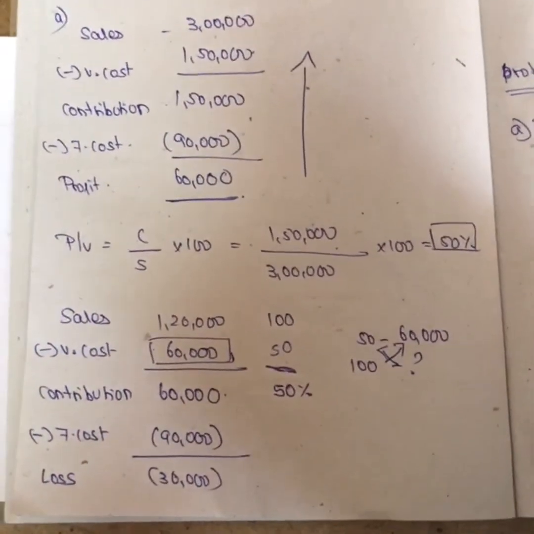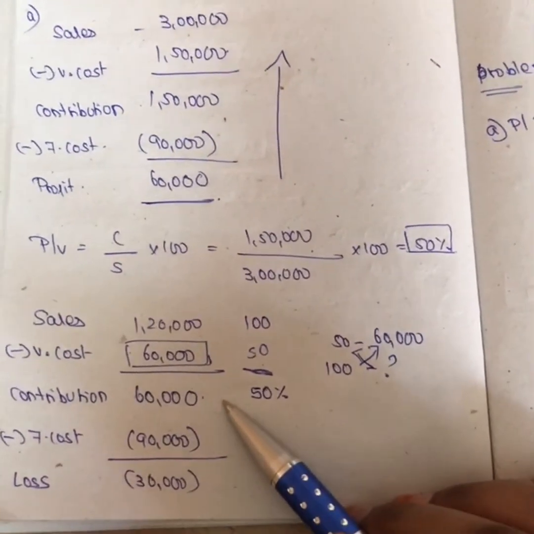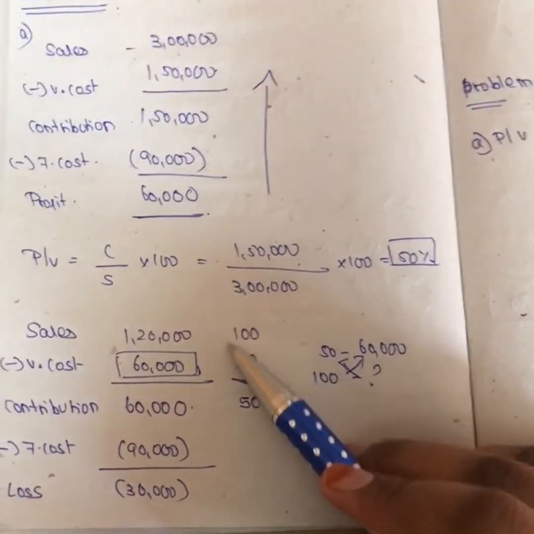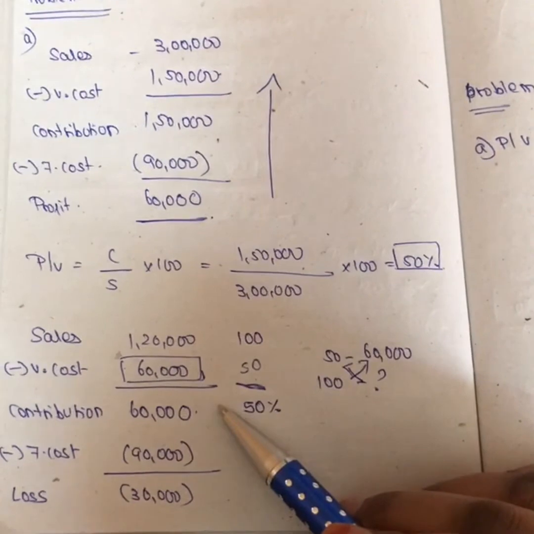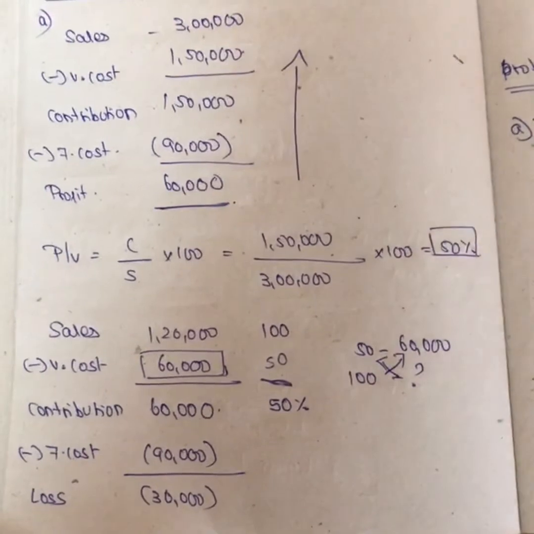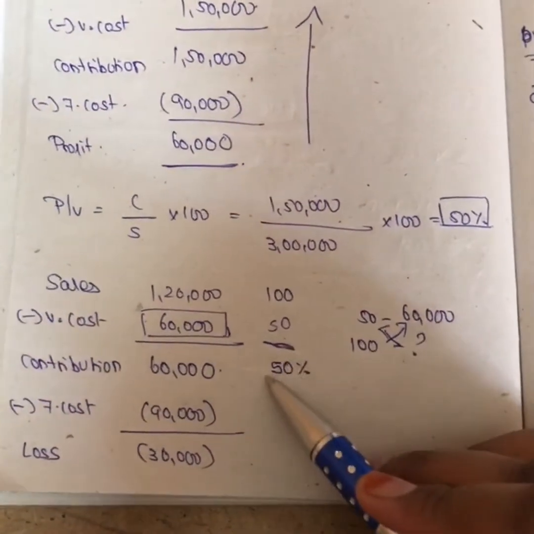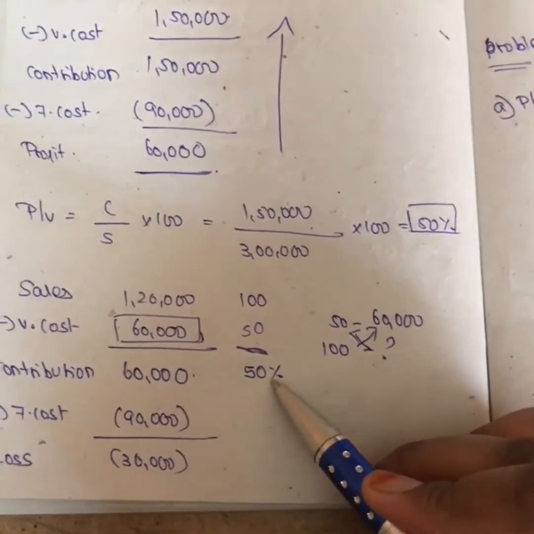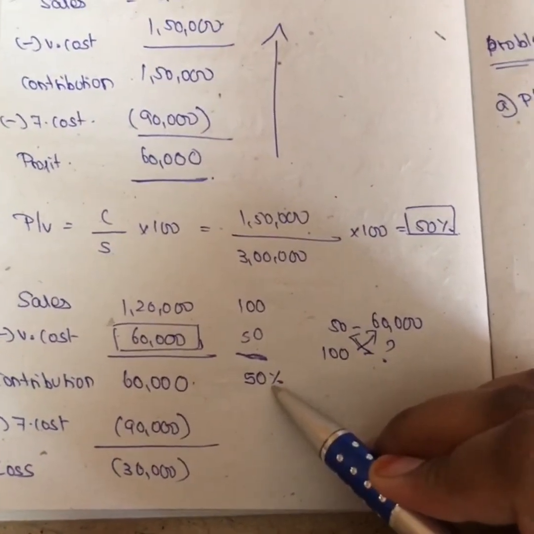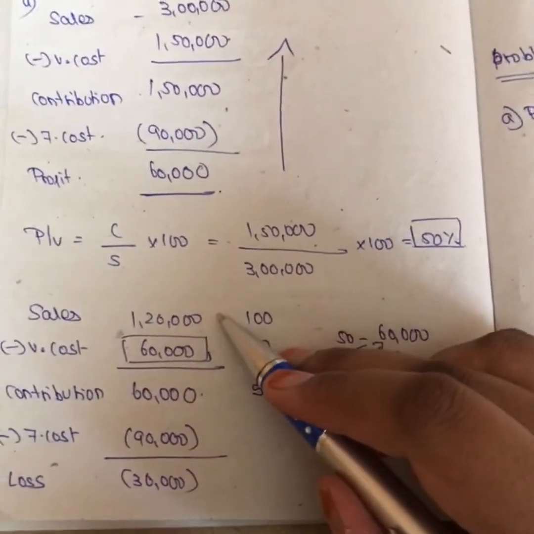Okay, I will repeat, girls, listen carefully. The loss they have given is 30,000, and the fixed cost is 90,000. If I do reverse calculation, I get my contribution as 60,000. I don't know my sales, I don't know my variable cost, but the only thing I can take is the PV ratio. What is the formula for PV ratio? It is contribution by sales into 100. So it depends on the sales. That's why my PV ratio is 50% for the contribution, but the total sales is 100%. So 100 minus 50, I get 50. For 50 it is 60,000. For 100, how much? You get 1,20,000.